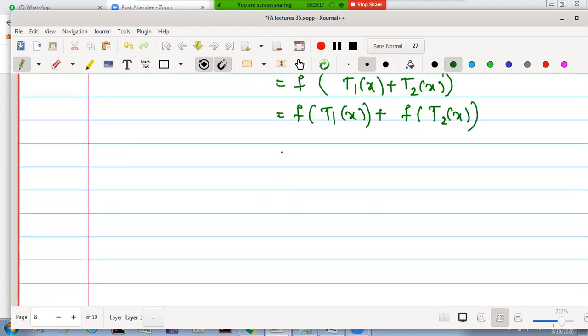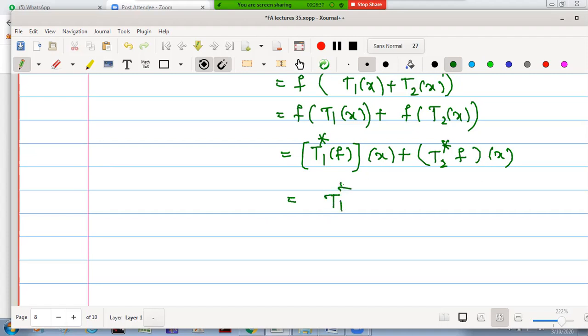Now f of T1 of x, I can write as T1 star f operated on x, plus f of T2 of x, I can write as T2 star f operated on x. Now S of x plus T of x, we can write as S plus T. Therefore, this is (T1 star f plus T2 star f) combinedly operated on a vector x.